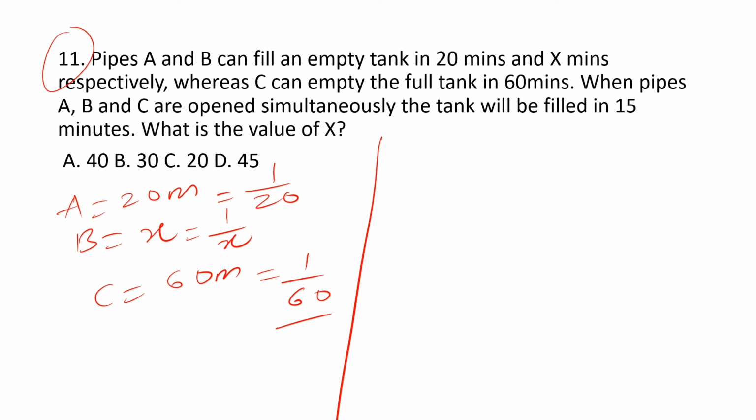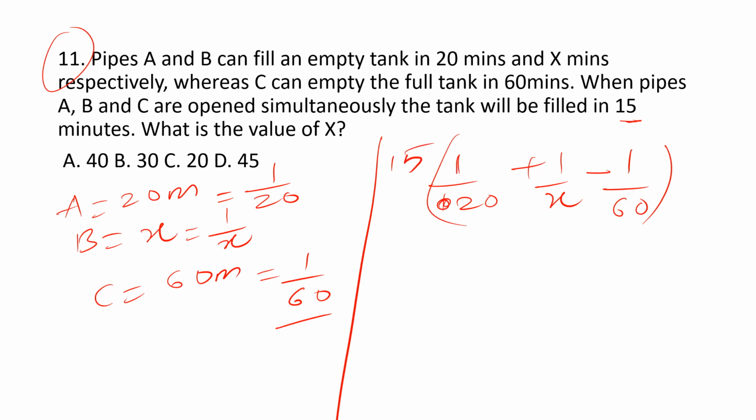Now all these are open simultaneously. The tank will be filled in 15 minutes. A and B can fill the tank, but C will empty the tank, so minus 1 by 60. They are working for 15 minutes. So each minute's work is 1 by 20, 1 by x, minus 1 by 60. 15 minutes work is times 1 by 15, which equals 1, because the tank is completely filled. Now we get 1 by 20 minus 1 by 60 plus 1 by x is equal to 1 by 15.